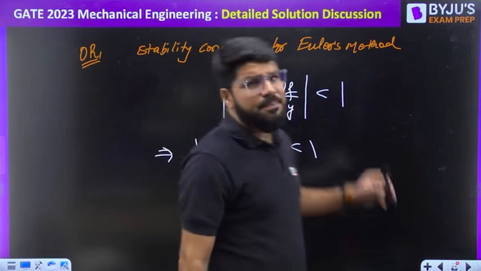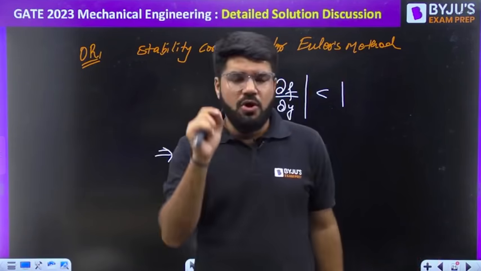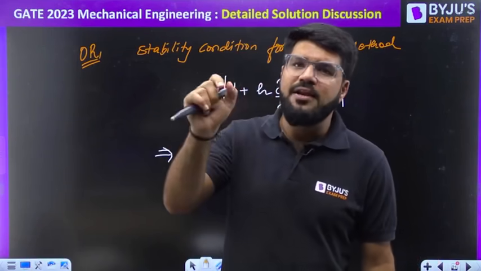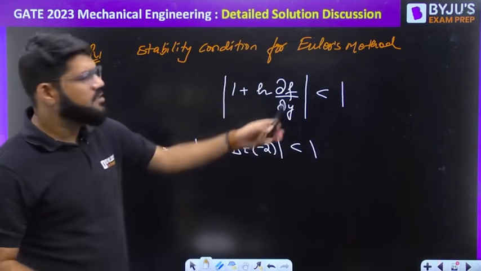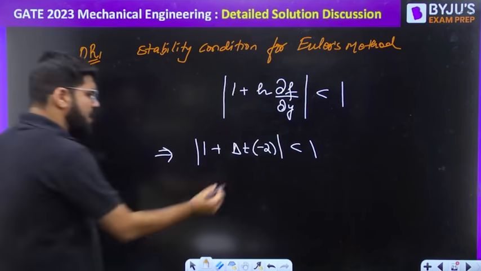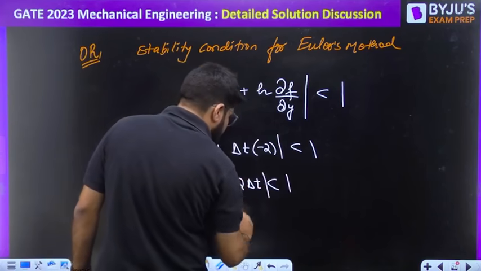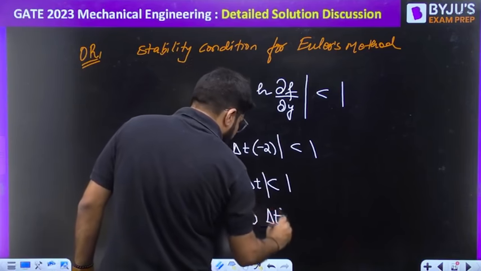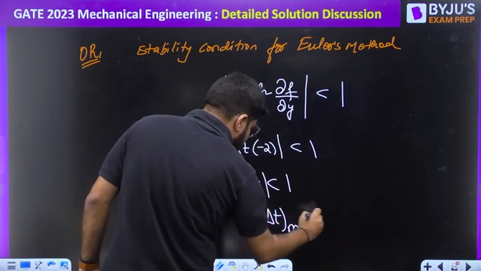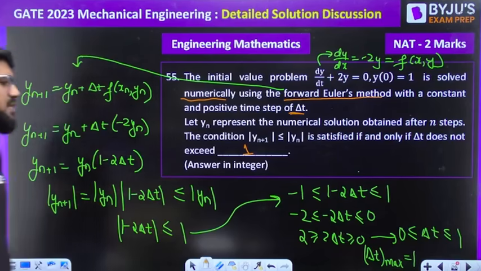This is in general applicable for any differential equation to be solved using Euler's method. It will only be stable if it satisfies this condition. So here we get mod of 1 minus 2 delta t less than 1, the same condition you have got, so the same answer. What is the delta t max? That is equal to 1.